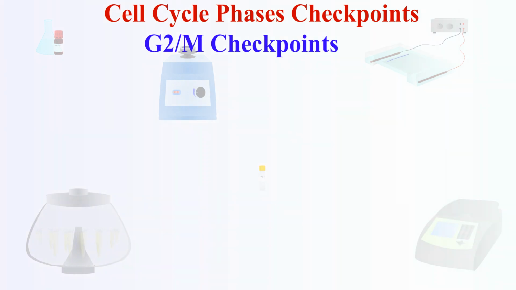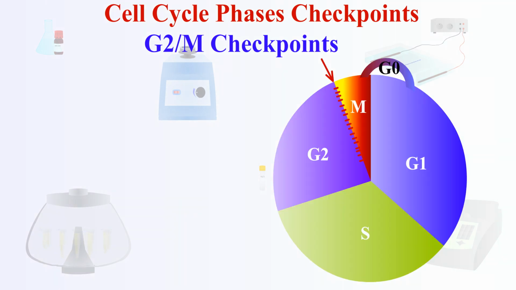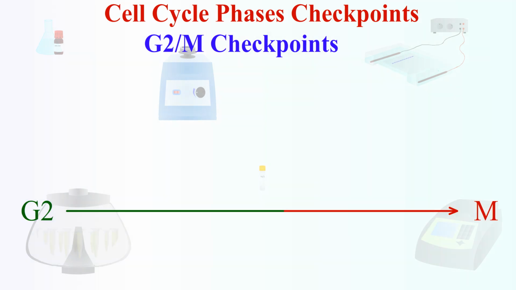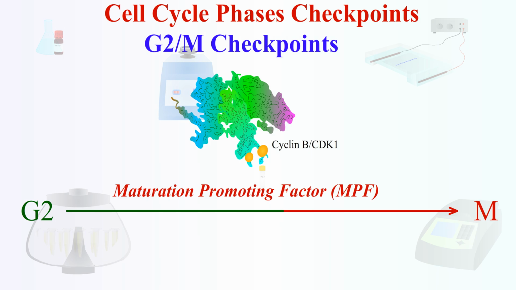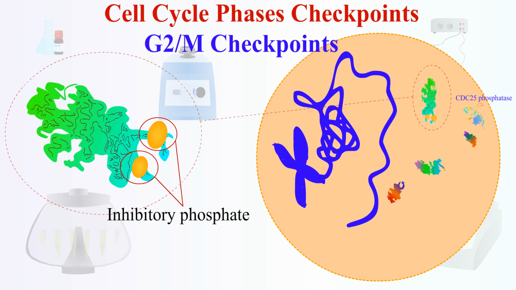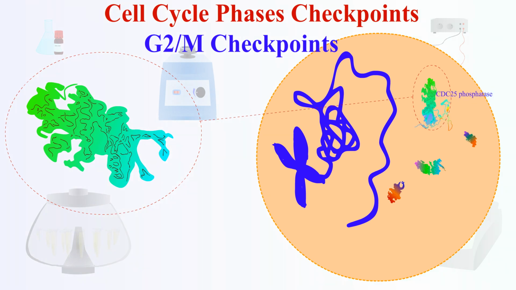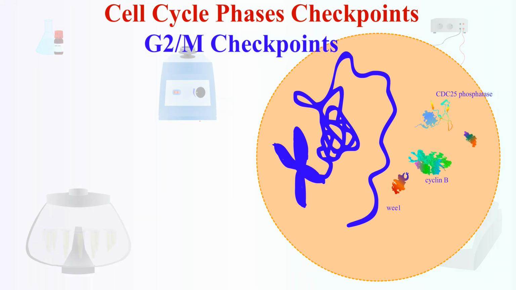2. G2 checkpoint, or G2/M checkpoint, happens at the end of the G2 phase, before entry into mitosis. To enter mitosis, the cell needs to activate a special complex called cyclin B-CDK1, also known as maturation promoting factor, or MPF. CDK1 is kept inactive by an inhibitory phosphate. To activate it, the cell needs an enzyme called CDC25 phosphatase to remove the brake. Then the CDK1 binds to cyclin B.